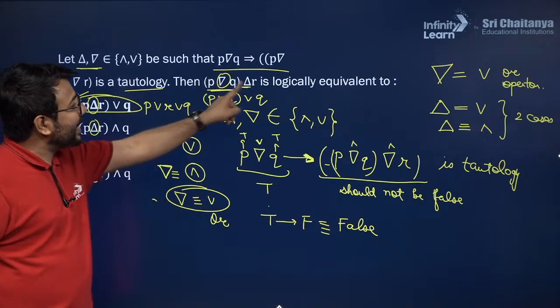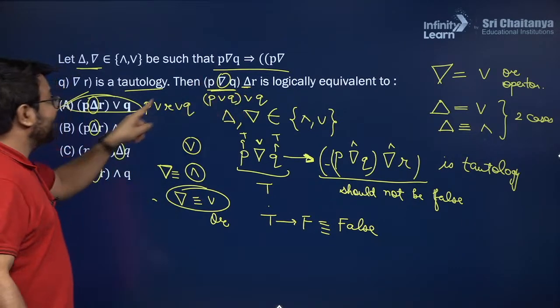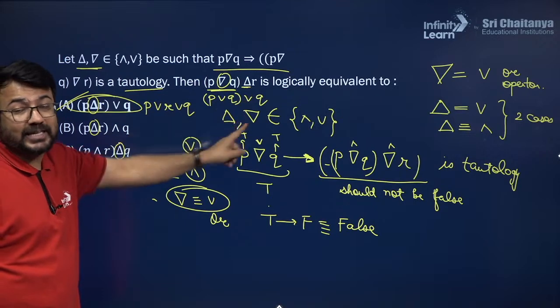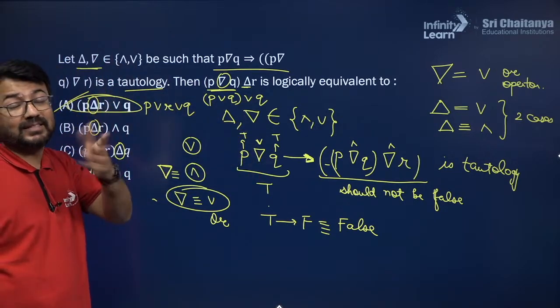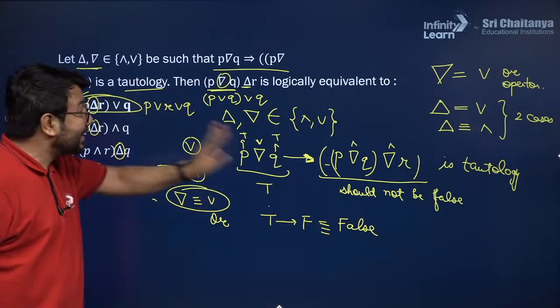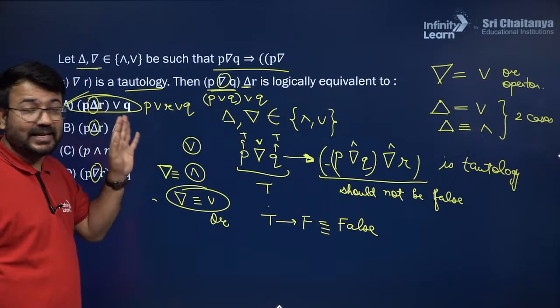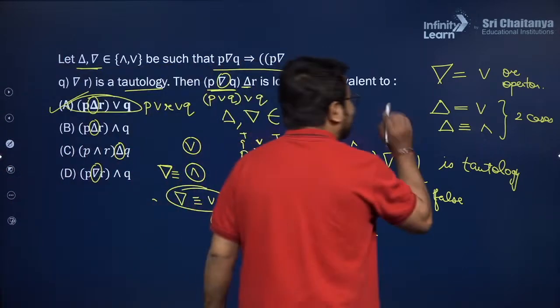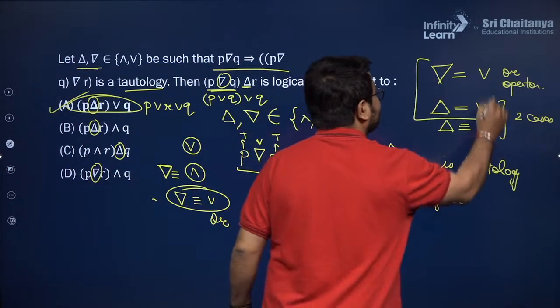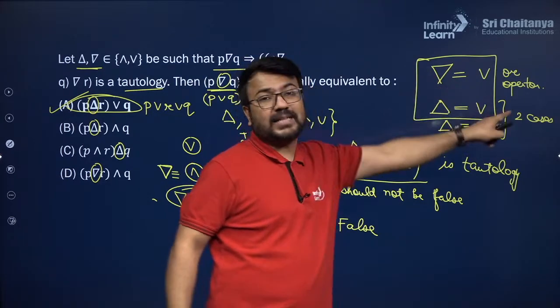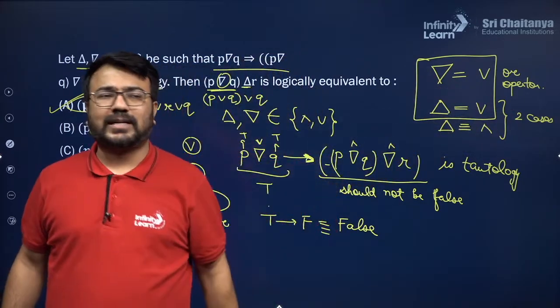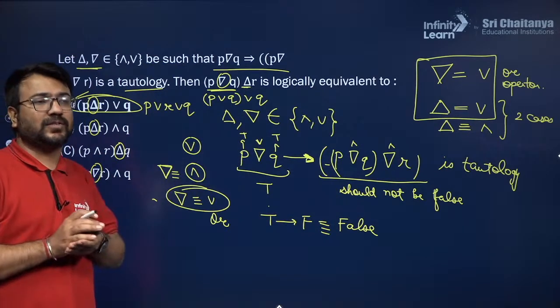But if you make AND over here, then you will apply the distributive property and you will find that it is matching neither of the options given to you. That is why option A will be the final answer, and you will get this option A only when you consider this delta as OR operator and inverse delta as OR operator. Are you able to understand how we got the answer of this question?